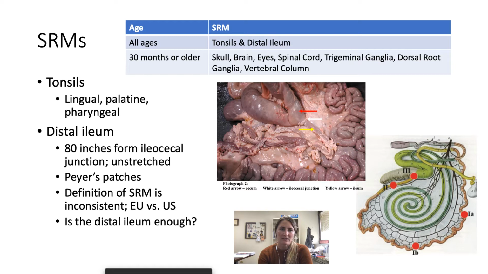However, I found an interesting research article that really looked further into where the prion affects Peyer's patches or the enteric nervous system. And in that research project, they took a sample from the ileocecal junction, the distal ileum, and then the 2 sections of the jejunum. And they found infection in the jejunum. And they had cattle at different months past infection.